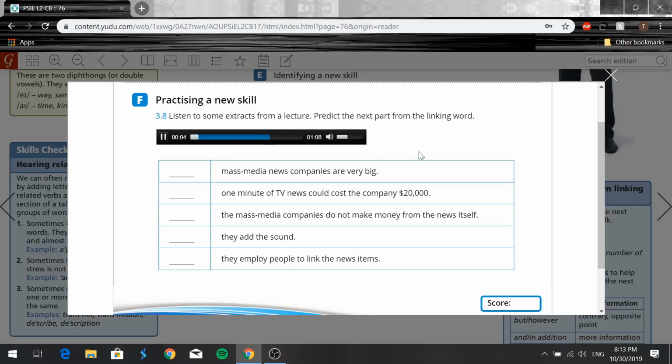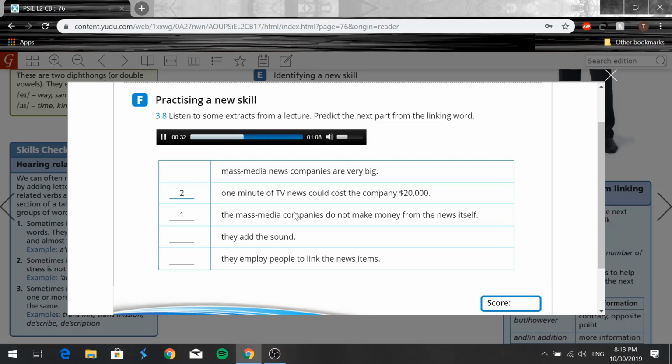1. There are advertisements during most mass media news programs because the mass media companies do not make money from the news itself. 2. In fact, 1 minute of TV news could cost the company $20,000. 3.